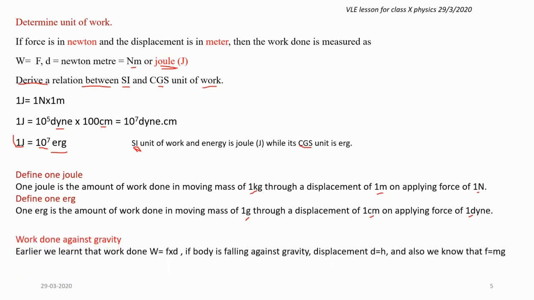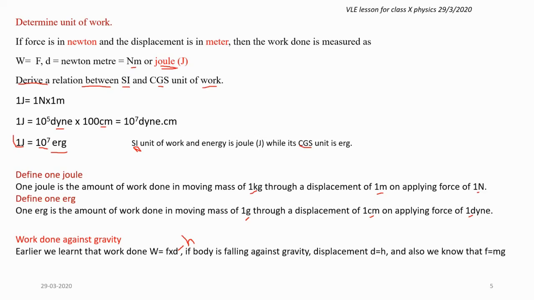So work done against gravity. That is our next subtopic. Earlier we learned that the work done is force times displacement. So just before this slide, we learned that. If the body is moving against gravity, then this D has to be replaced by H. Now there are two types of displacement. One is D, which you use when, suppose, a car is moving on the road or a ball is rolling on the ground.